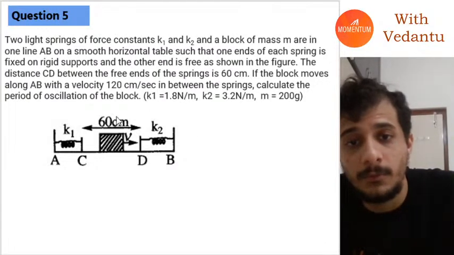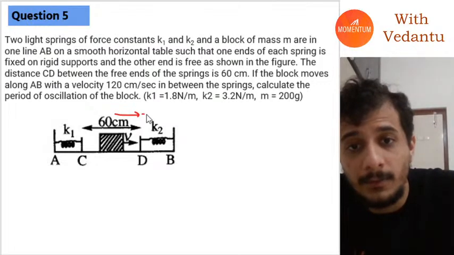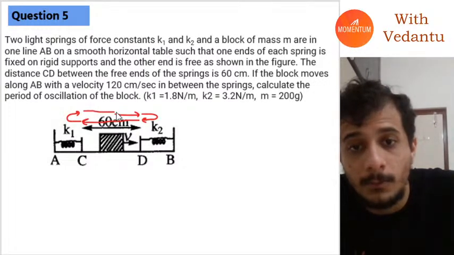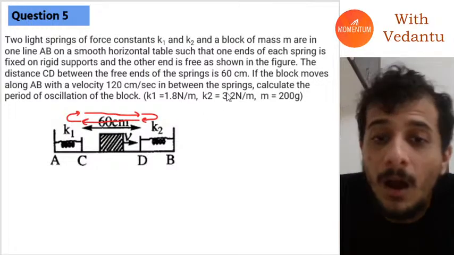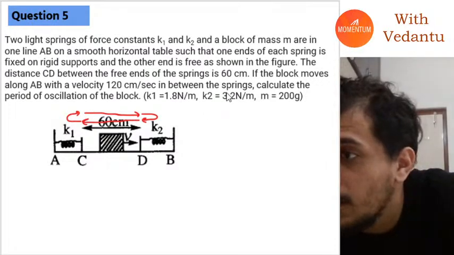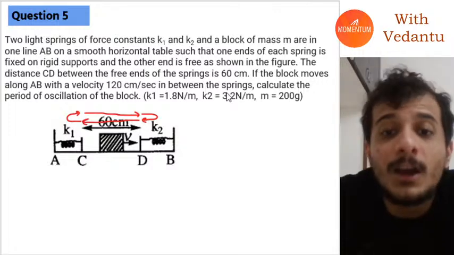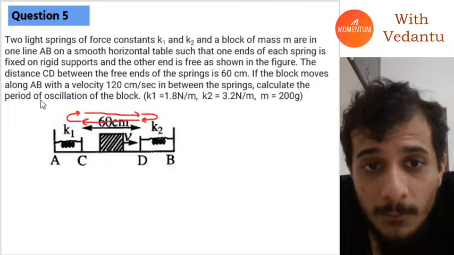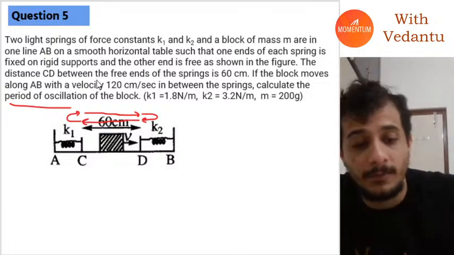It will go first, then compress this spring, then come back, and then it will go in this direction, then compress this spring, and then come back, and it will start its cycle all over. So this is how this particle is oscillating. You have to find its time period of oscillation.